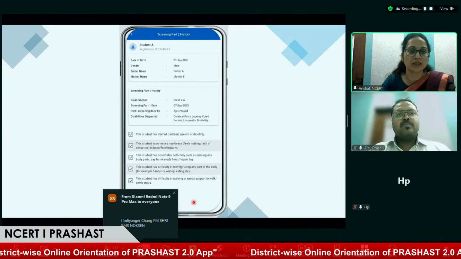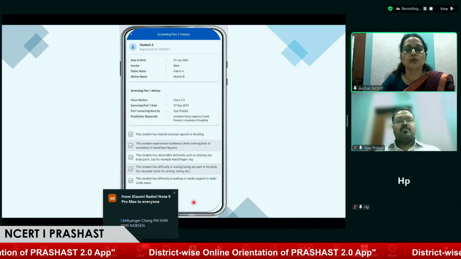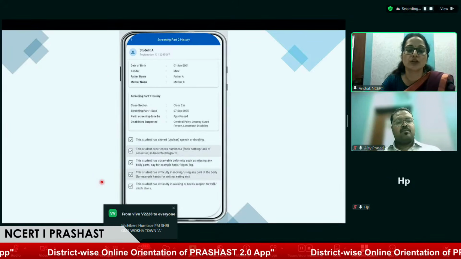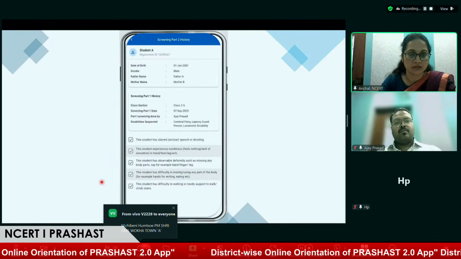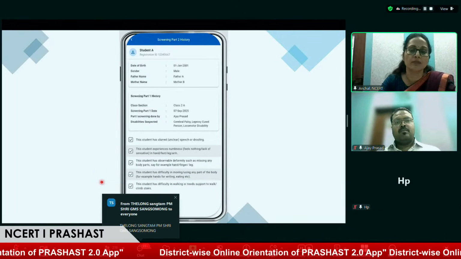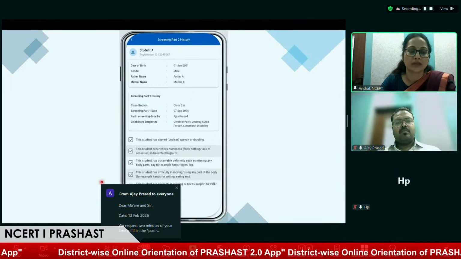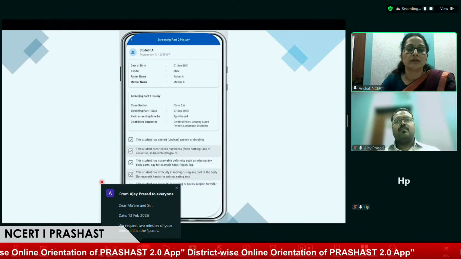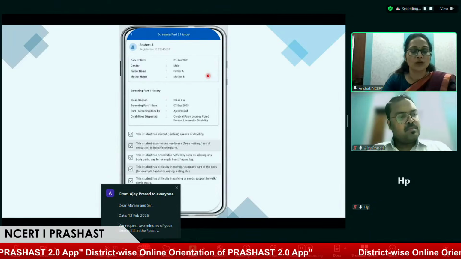And after this screening is completed, the headmaster needs to download the screening data and share it with the Samagra Shiksha official, so the student can be sent to the assessment and identification camp, can be certified, and get the intervention, aids and appliances, and intervention at the school level. So this is the whole procedure of the PRASHAST application.